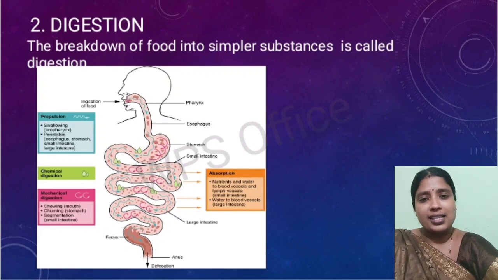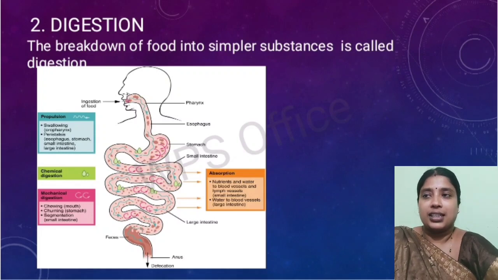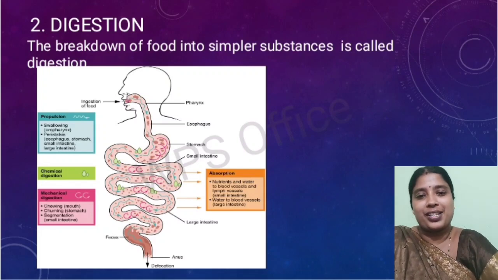Okay, so these are the different processes that are involved with food. The second one is digestion. We'll explore these steps one by one, but the digestion process is simply the breakdown of food into simpler substances.